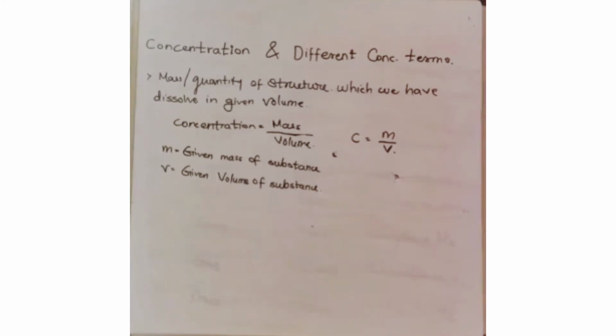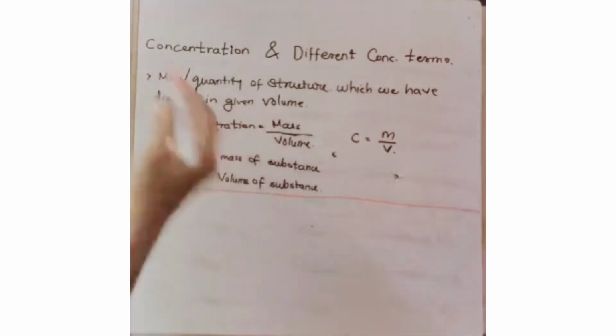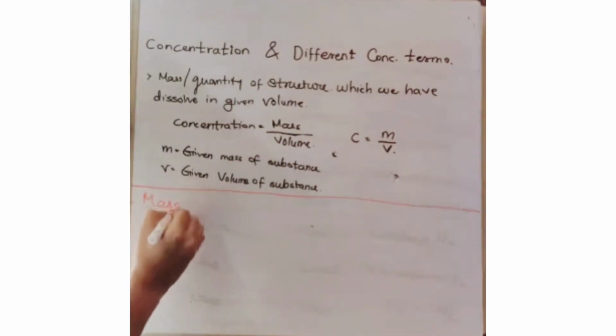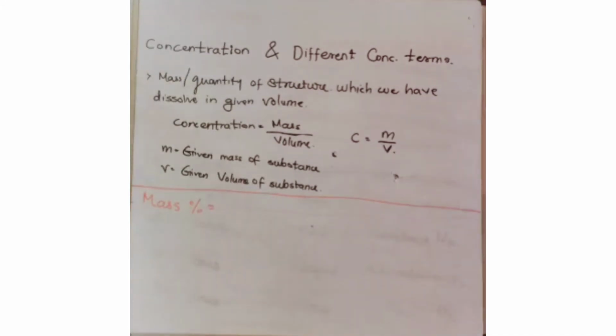So how are we going to use this concentration term? Let's see first. I hope you have understood what exactly concentration is. So we will go to our first term, that is mass percentage. So this is a term of concentration. I will just write it down: mass percentage. So what is mass percentage exactly? If I want to define or decide a percentage of a solute or a solvent, I should know the mass of that particular solute or solvent in a percentage.